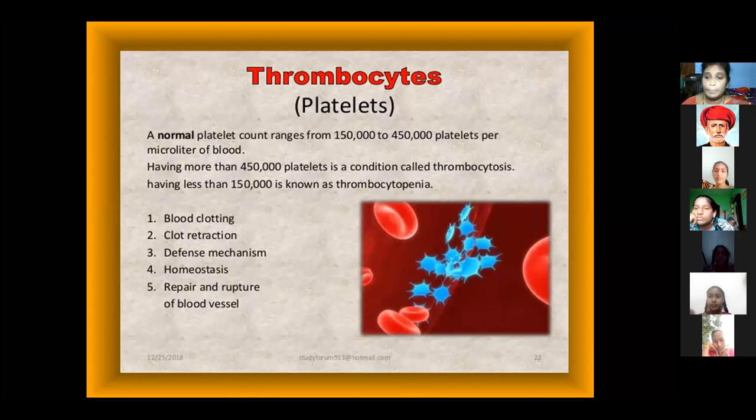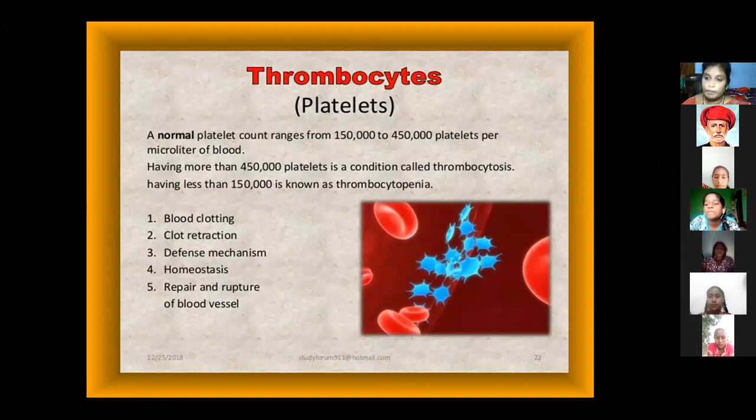What is the main function of the thrombocytes or blood platelets? Blood clotting, retraction, defense mechanism, hemostasis, repair and rupture of the blood vessel. These are all the functions of the blood platelets. Blood has 3 types remaining: red blood cells, white blood cells and blood platelets. Red blood cells' other name is erythrocytes. White blood cells' other name is leukocytes. Blood platelets' another name is thrombocytes.